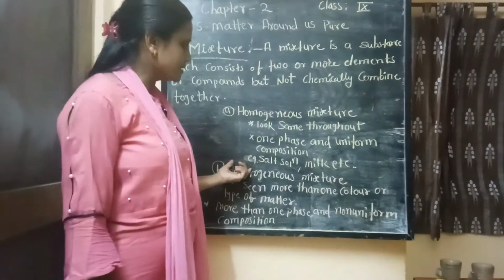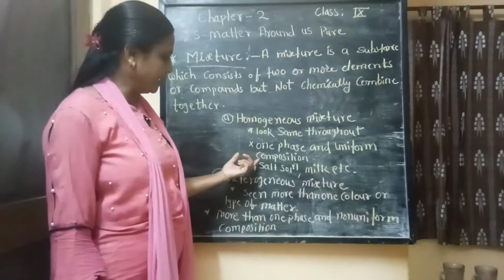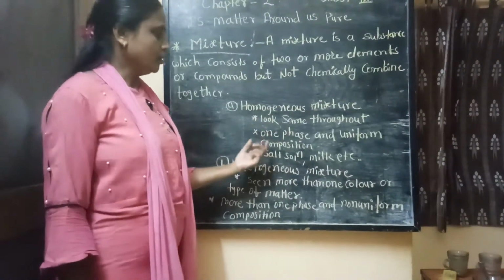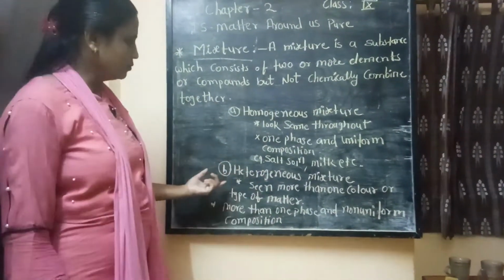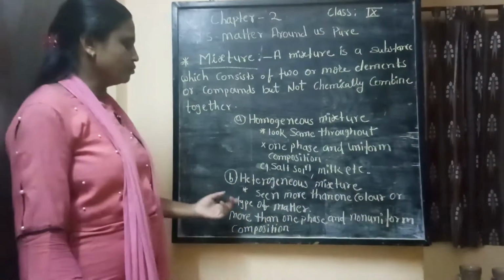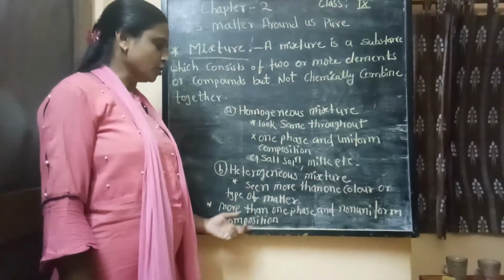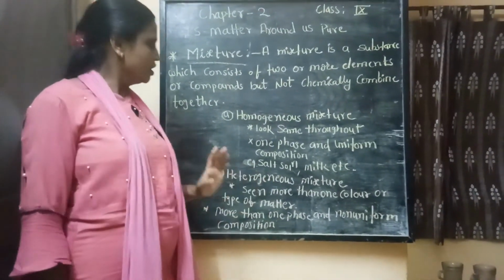Homogeneous: same composition throughout the mixture, one phase and uniform composition. Example, salt solution. Heterogeneous mixtures: more than one phase or color is visible, and they have non-uniform composition.